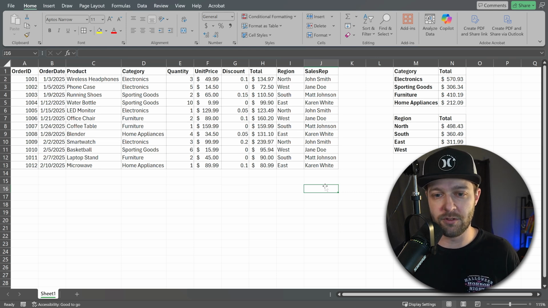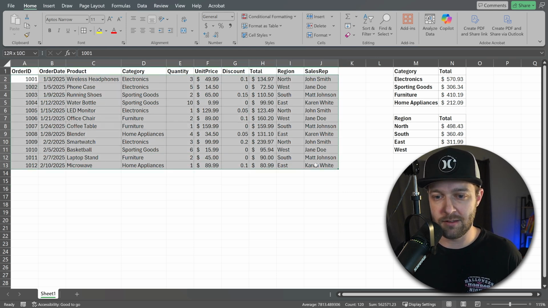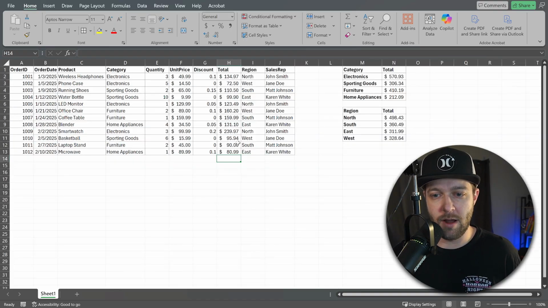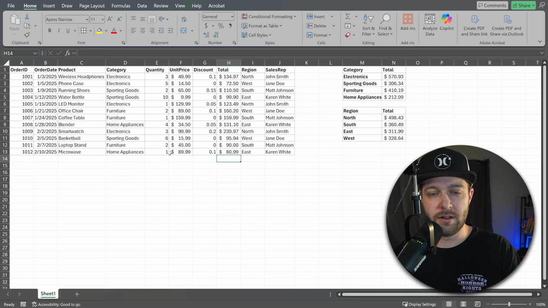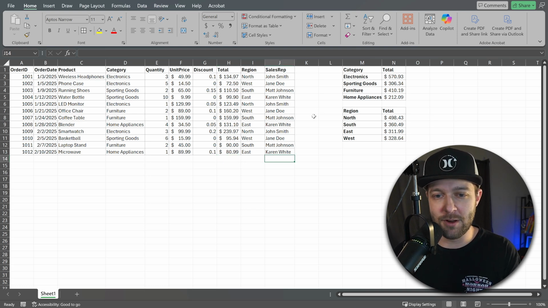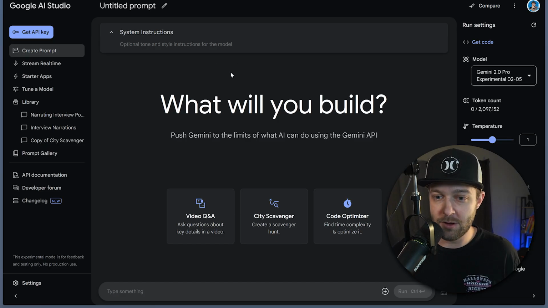He's a very visual person. And looking at a spreadsheet like this isn't very helpful. A picture's worth 1,000 words. So we want to put some graphs in here to help illustrate the sales performance of this business. But it's been a while since I've inserted a graph or graphed any kind of information in Excel. So we're going to come to Google AI Studio, and we're going to see if Gemini can help us actually insert this graph.